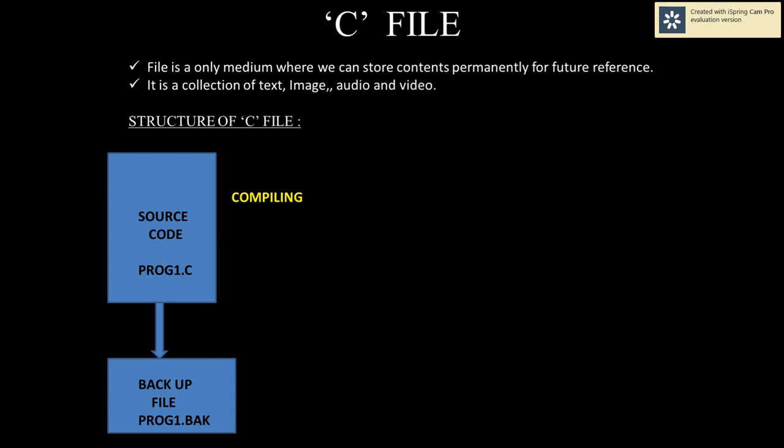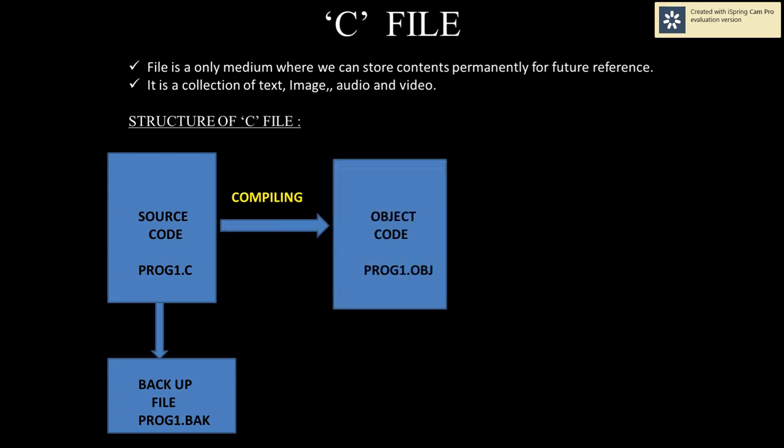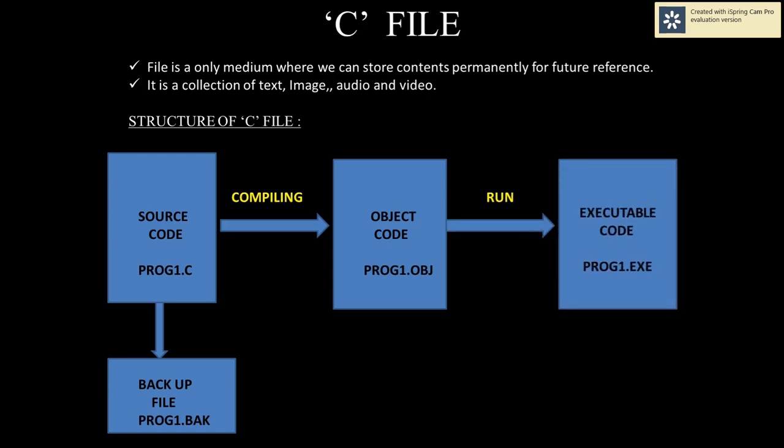language, but our computer or machine does not know about high level language, so you want to convert it into machine level code. Then when we compile it, after the compilation, object code will be created in a file, and that file is known as the object file .obj. Next, when we run that program, it will create executable code, that is known as program1.exe. I have written the file name program1.exe, that is known as an exe file.